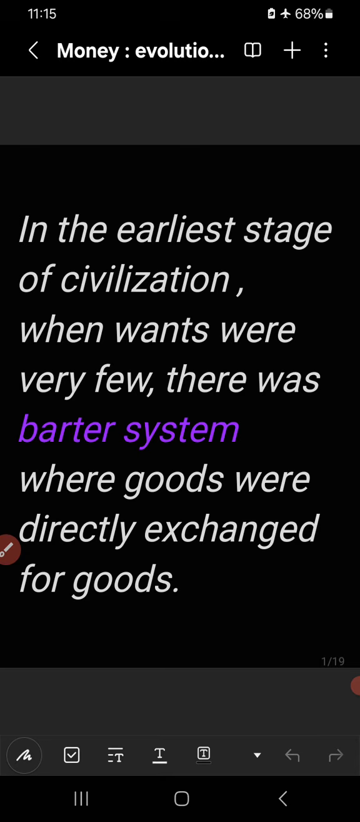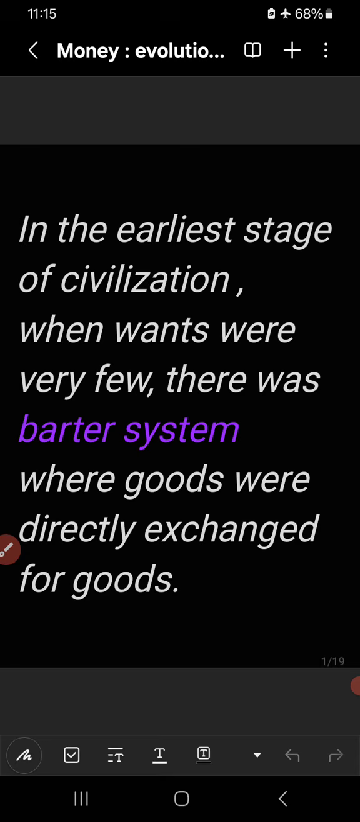Students, today we will discuss the evolution and functions of money. With regard to the evolution of money, I must say that in the early stage of civilization, in the primitive society, there was a barter system.